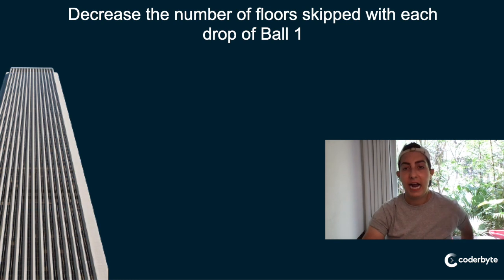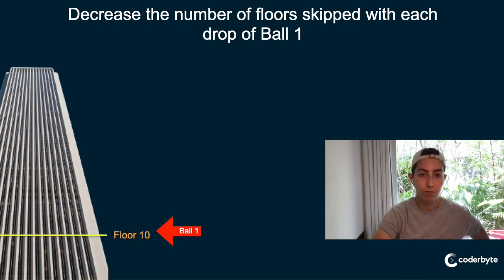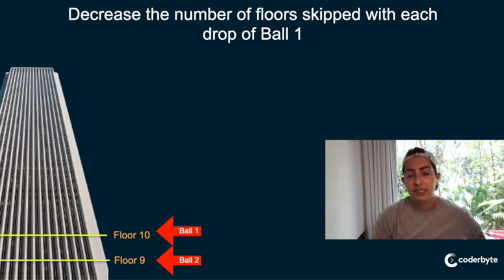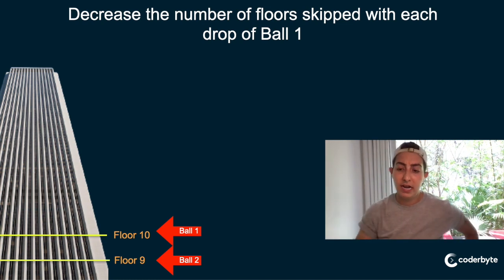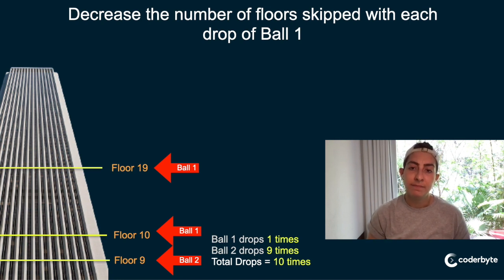So let's look at what happens, in a real example here, if we're decreasing the number of floors skipped with each drop of ball 1. So we start at floor 10, right? And ball 1 breaks. We then drop from 0 to 10 with ball 2, and it breaks at floor 9, right? So our total numbers are ball 1 drops 1 time, ball 2 drops 9 times, we've dropped 10 times total, right? Let's take the next example, right?